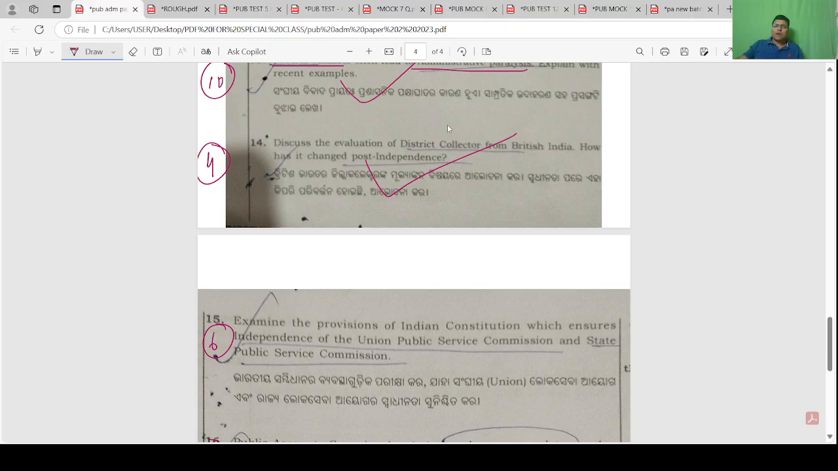Two things: impact of PRI. So you need to connect it to the question asked: evolution of DC from British India. Do a comparative analysis between British India DC and present DC.